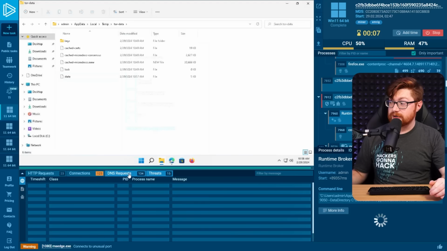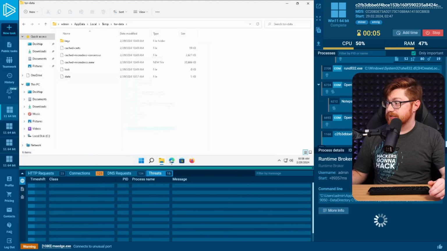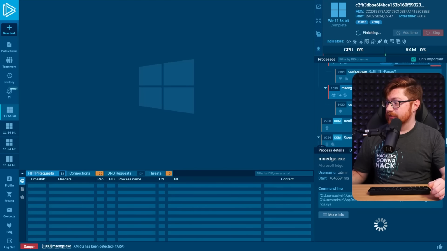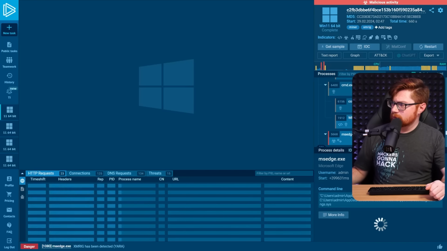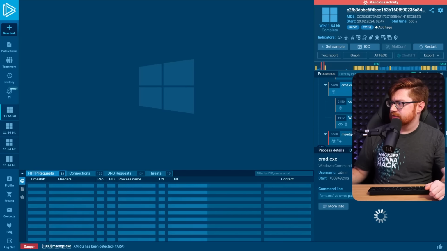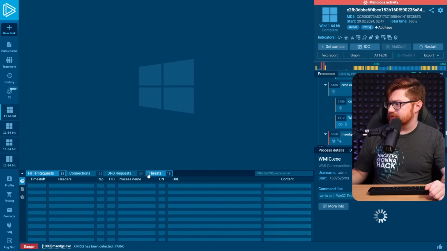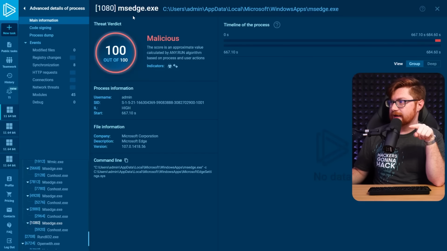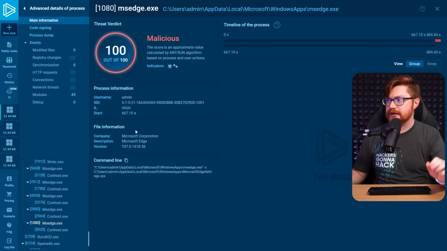And AnyRun is still going. It's about to finish. Did it pop any other executables? I don't think so. Oh, no, there's the MS Edge one. That one is interesting. What does that conhost do? Ooh, it tried to enumerate with CMD the number of cores and get some other details. And it's all XMRig, right? You can see it down below, just barely. Yeah, that msedge.exe, as we saw in the Python source code, is clearly the crypto miner portion. 100% malicious on that, looking good.